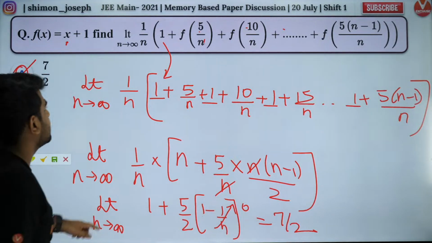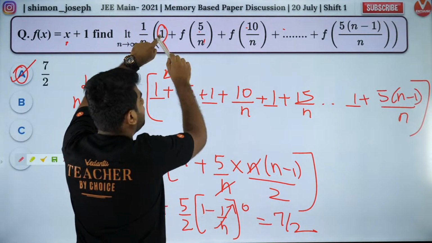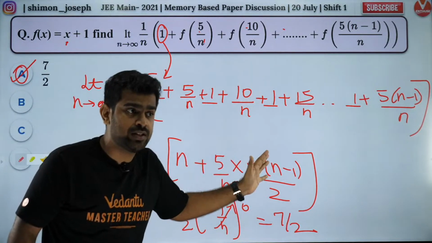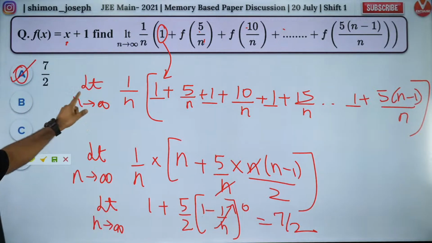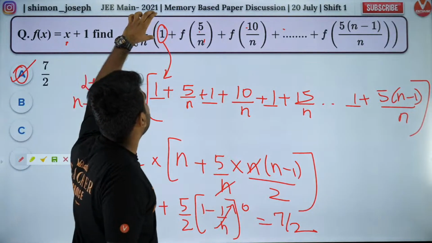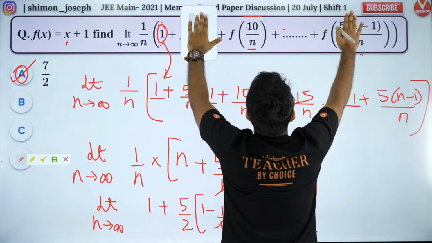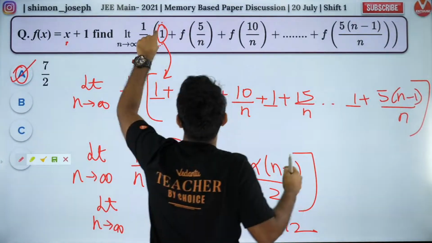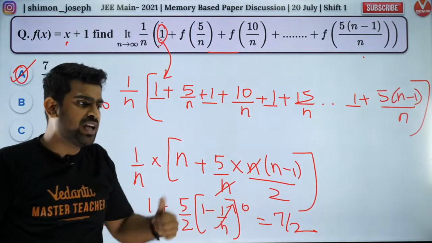How n ones? Because there is one n in the beginning itself, na? Shiva, there is one n in the beginning itself. And it doesn't matter. Even if you took it wrong, let's say you took it as n minus 1 ones, even then you'll get the right answer, Shiva, because it is n tending to infinity. So it doesn't matter if you leave one n. Got it, Shiva? You have one n at the start and after that n minus 1 terms. From here to here, you have n minus 1 terms, and in the beginning you have 1 term. So 1 plus n minus 1 ones, that will be totally n ones. I hope you got it.